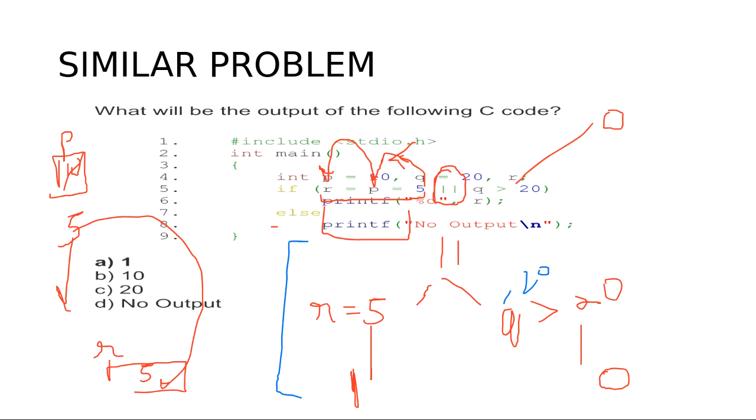But the R value is 5, and I told you that other than 0 or space, other values are considered as 1. So we get the value 1 here, and this OR requires only 1. From the left hand side or the right hand side, it requires only one 1. The 1 can be on this side or on this side, because OR requires only one 1 to be true. So it got this 1 here, and that's why it printed the output as 1.